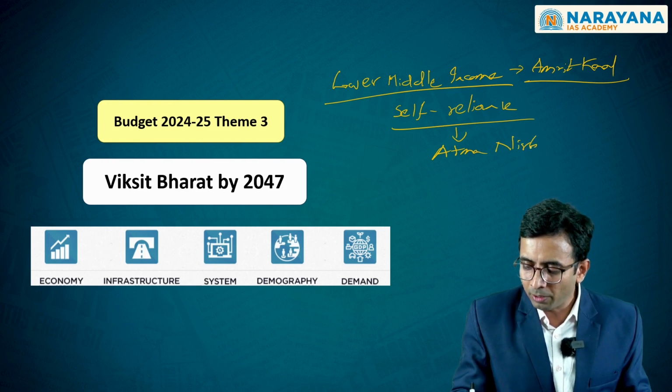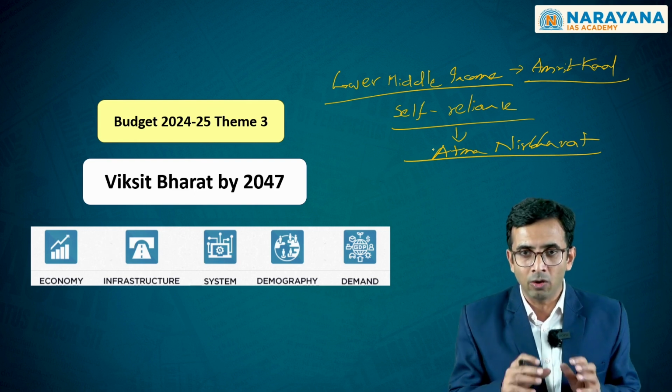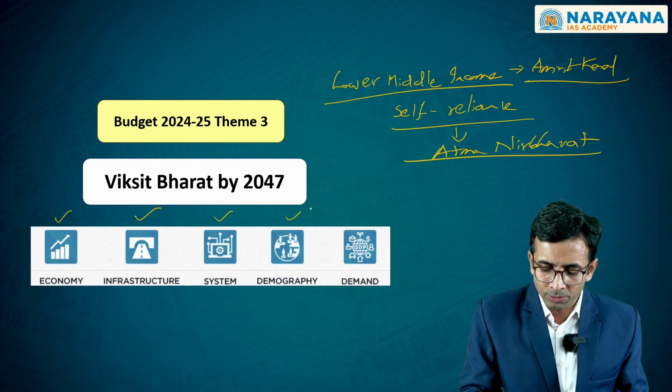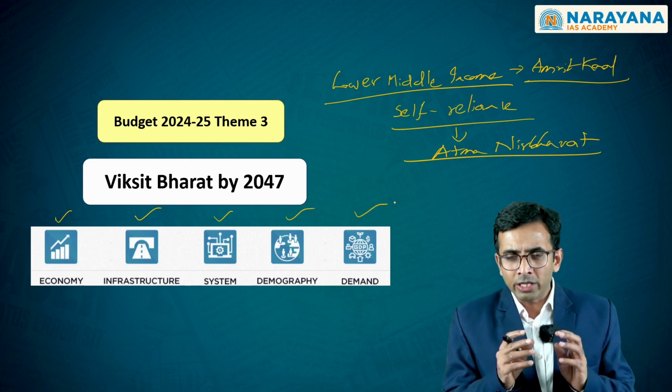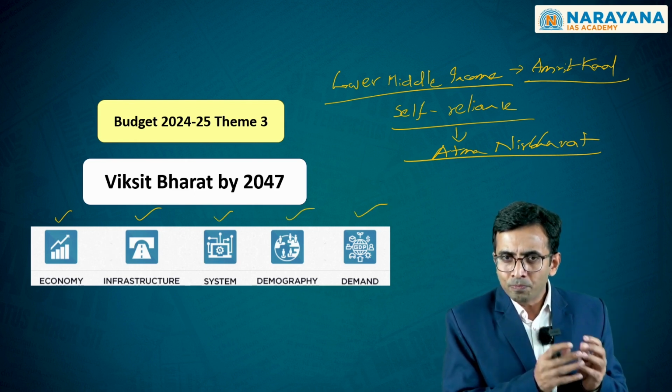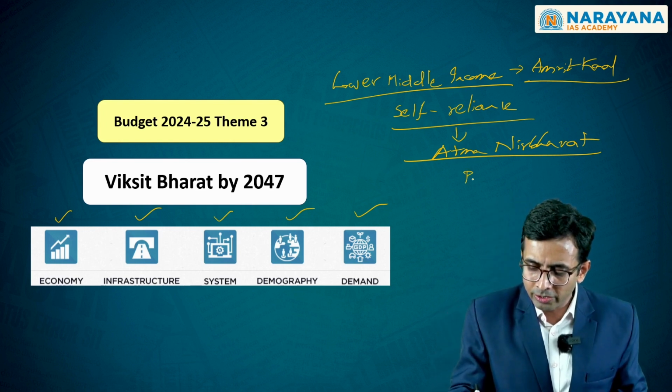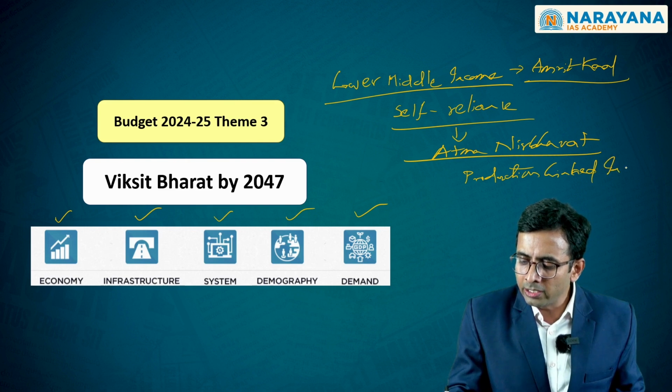This Atmanirbhar Bharat 1.0, when it was announced by the government, was announced on the basis of 5 particular themes. Take into consideration any scheme that was announced post this Atmanirbhar Bharat 1.0. For example, they announced what is referred to as the production linked incentive scheme.